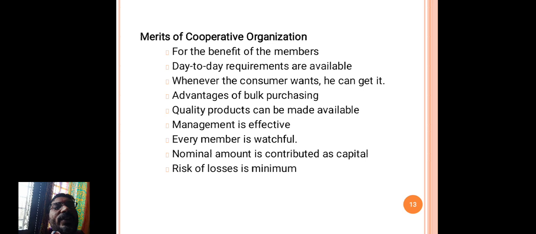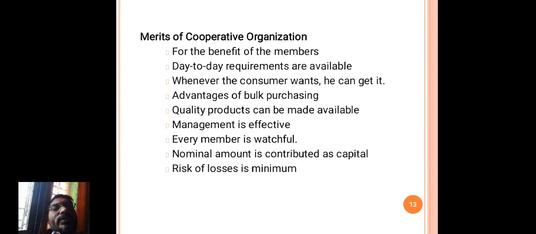Management is effective because everyone takes part in the management process. Everyone has contributed capital. Everyone has one vote, so he can speak, he can give his voice in the management.